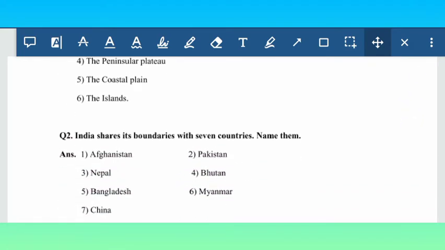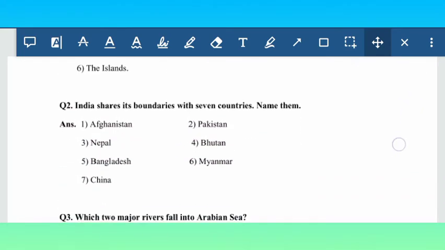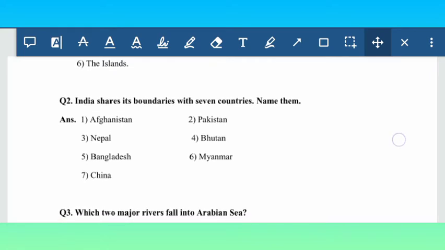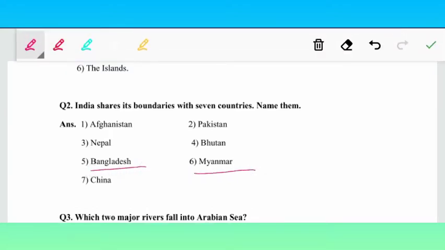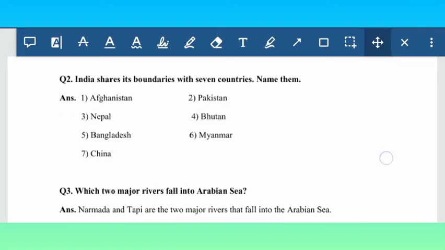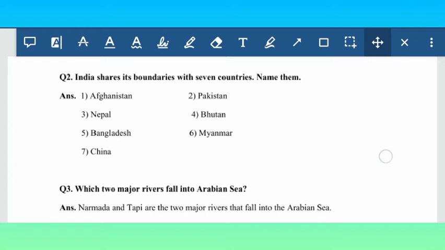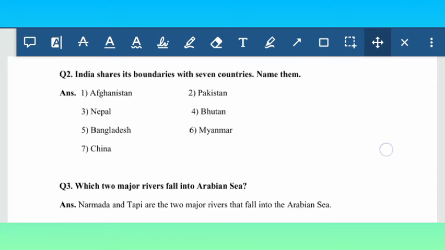Now we go to question 2. India shares its boundary with 7 countries. Name them. So our country India shares its land boundary with 7 countries. We have to name them. First, Afghanistan, Pakistan, Nepal, Bhutan, Bangladesh, Myanmar, and China. Sri Lanka does not share the land boundary with us, so it is not given here. It is sharing the island boundary.